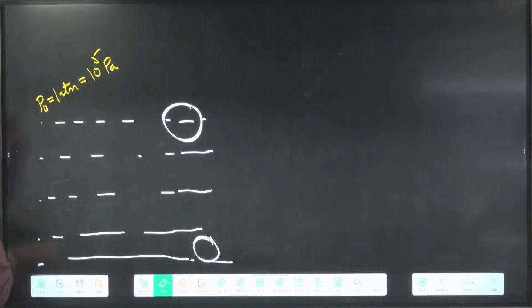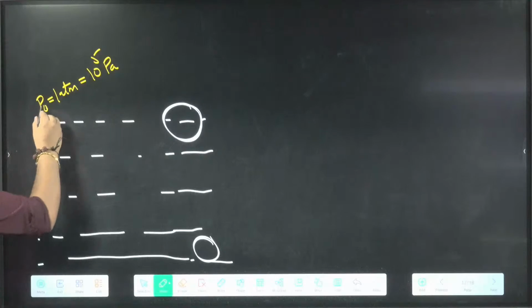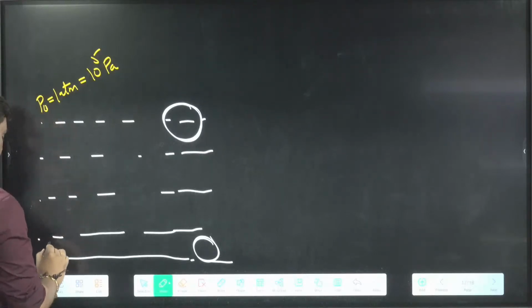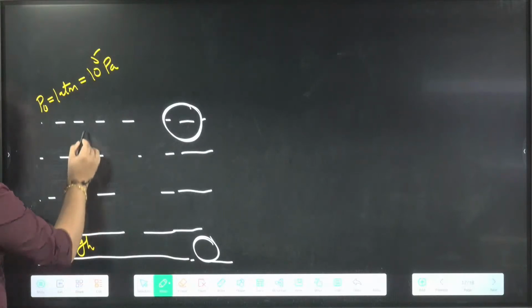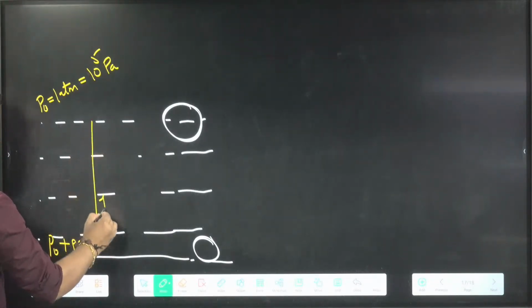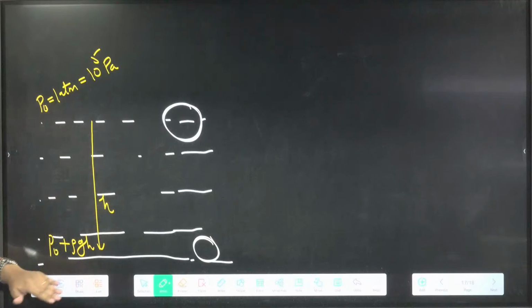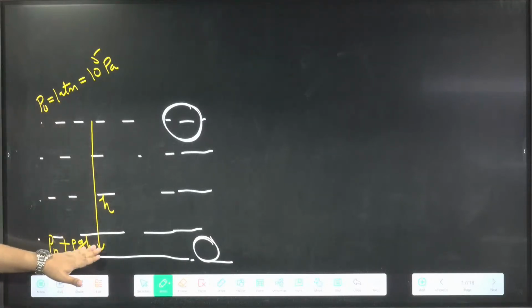Here the pressure will be P naught plus rho gh. Why? Because if the depth is h, then with depth the pressure increases and becomes P naught plus rho gh.